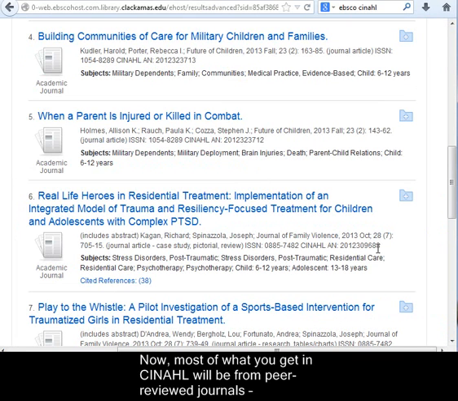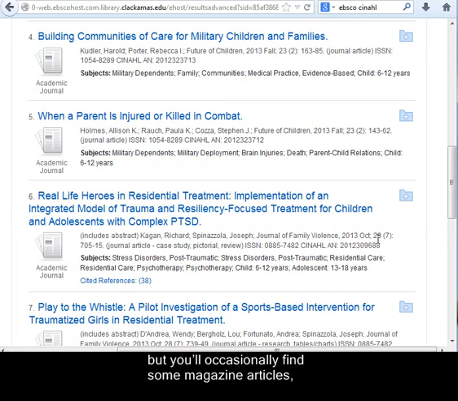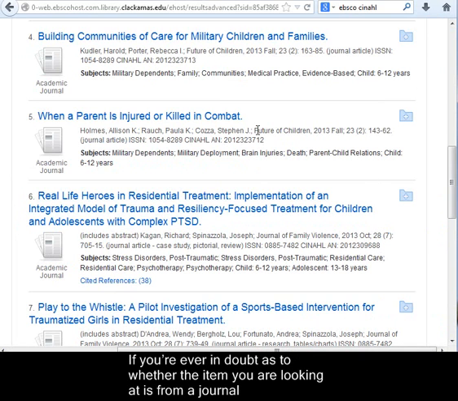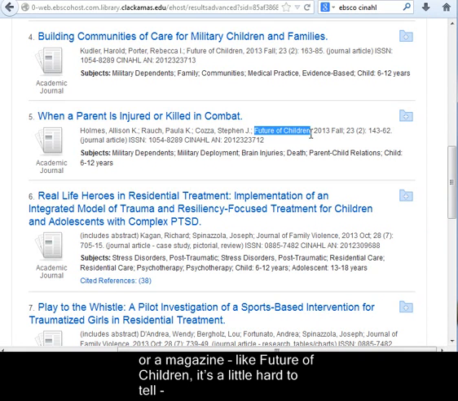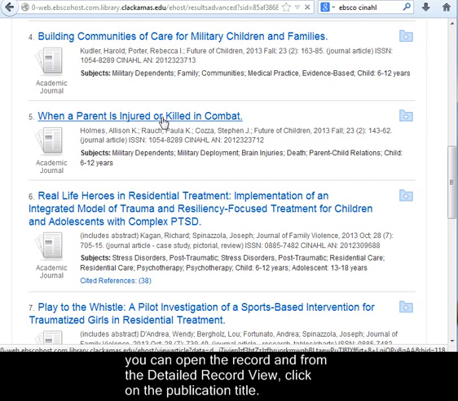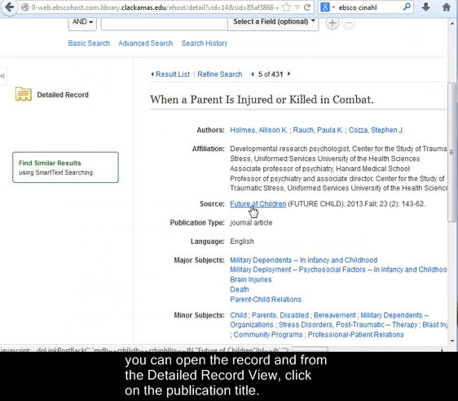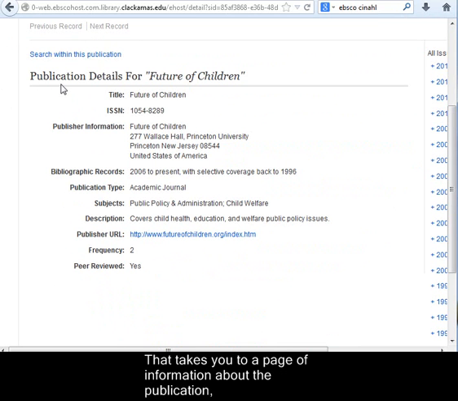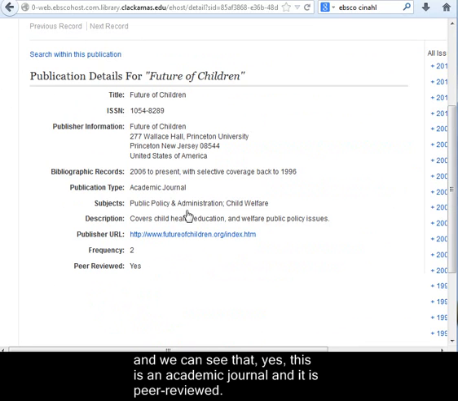Now, most of what you get in CINAHL will be from peer-reviewed journals, but you'll occasionally find some magazine articles. You'll just have to be able to recognize the difference for yourself. If you're ever in doubt as to whether the item you're looking at is from a journal or a magazine, like Future of Children, it's a little hard to tell, you can open the record, and from the detailed record view, click on the publication title. That takes you to a page of information about the publication, and we can see that yes, this is an academic journal and it is peer-reviewed.